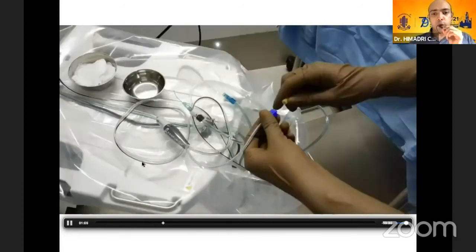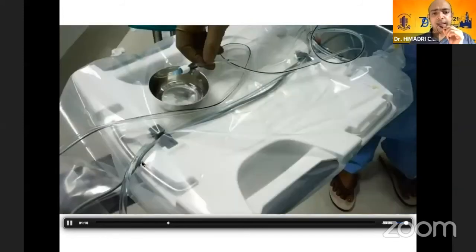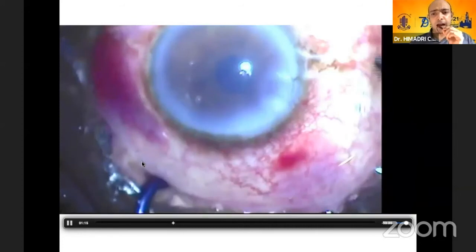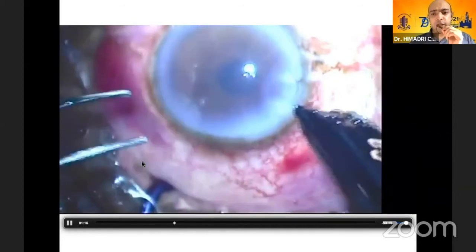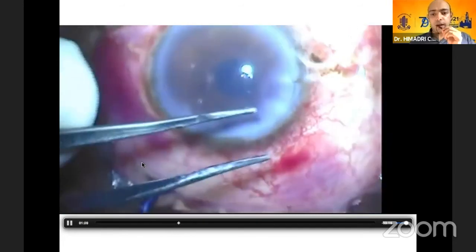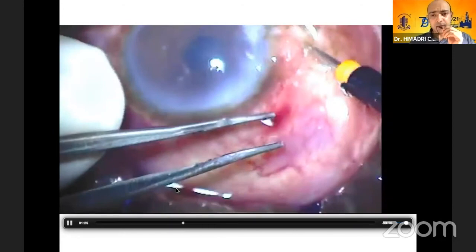This will be used to aspirate the vitreous tap sample. We do not need the irrigation, so that is kept aside. Next, we move to the eye, and we can actually use a trocar for making the entry. In case you do not have a trocar, you can actually go in for an MVR blade and do the entry.